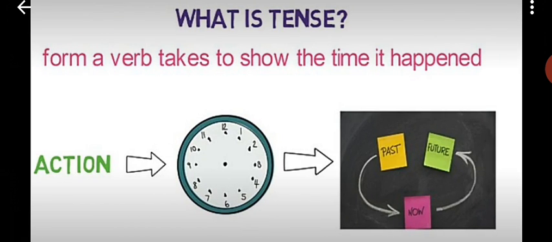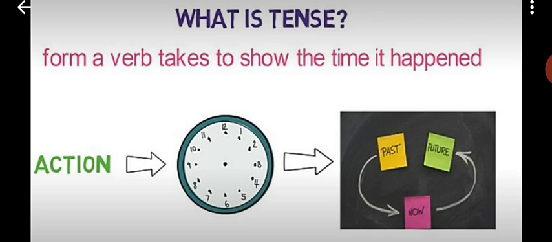Like here you can see an action, and this clock is showing the time. Means time of an action. And when we talk about the time of an action, we can tell it as past, future and present.